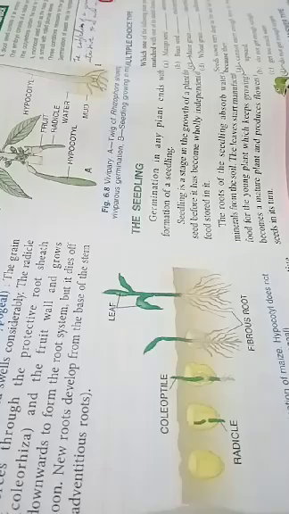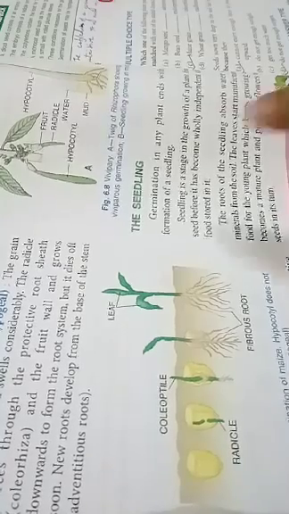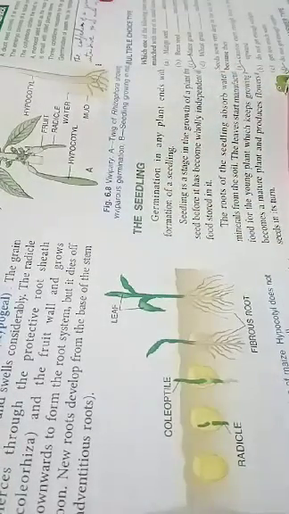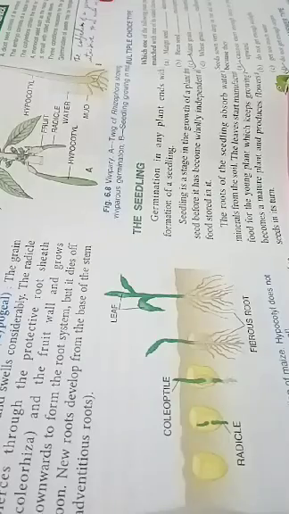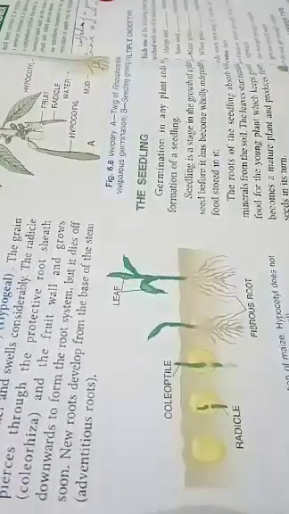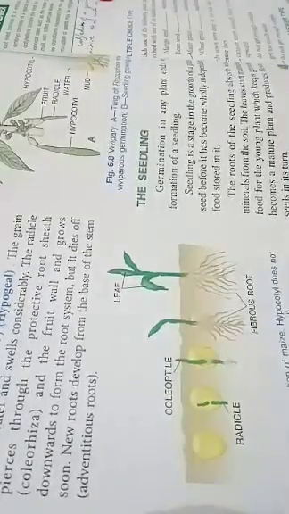Clear? So now with this we come to a seedling definition. You will learn from here. It is the first plant or the first shoot which comes out from a germinating seed, that is called a seedling. So with this the chapter is over. Now we come to the exercise part. In the exercise part, the short questions you will be able to solve. These are the long question answers.